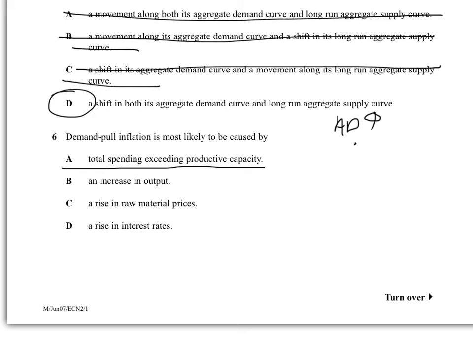Right, demand pull is going to be caused by an increase in output. That's not true. If there's an increase in output, there'd be less demand pull inflation. A rise in raw material prices, that's going to cause cost push inflation. And a rise in interest rates would make AD go down, so it would make demand pull inflation go down. So the answer is A.